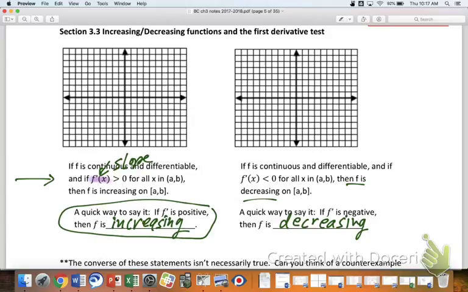I do have plenty of other resources for you if you do get mixed up. Jaden, Jeff, maybe you're a tiny bit rusty, but I bet you they'll pick it up again pretty quick. For you guys, be very purposeful as far as making sure that you don't say in your head, well, okay, if it's positive, it's increasing. That's not a federal crime. That's just a local crime, but it will get you some punishment, right? If you use the word it a lot, and you say, hey, it's positive because it's increasing, we're all going to be like, what are you talking about? We don't know what it is.